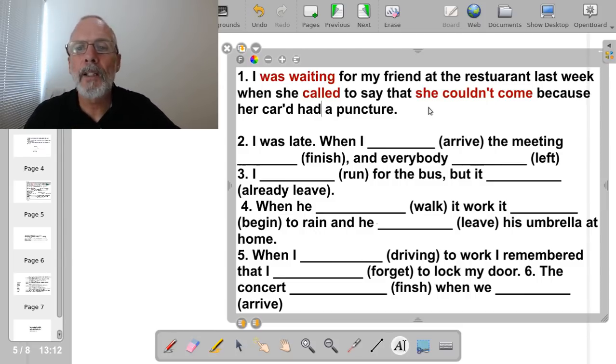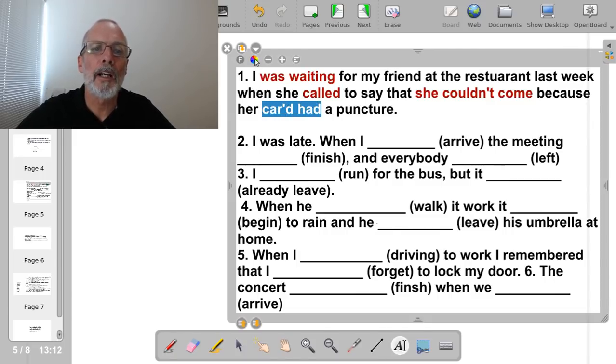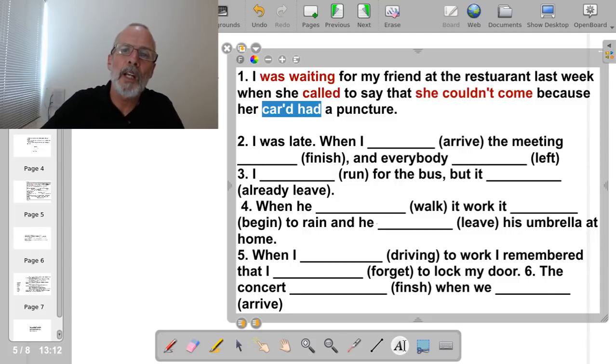I was waiting for my friend at the restaurant last week when she called to say that she couldn't come because her car had had a puncture. Listen carefully to the pronunciation of this. I'm going to repeat it again. I was waiting for my friend at the restaurant last week when she called to say that she couldn't come because her car had had a puncture.